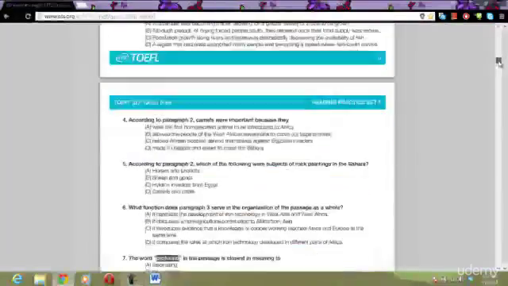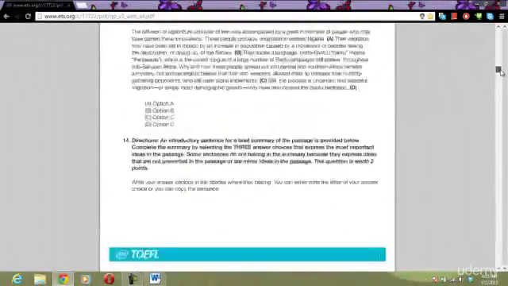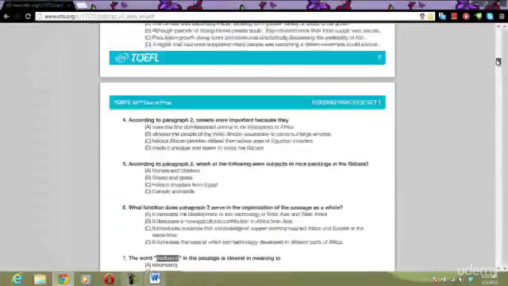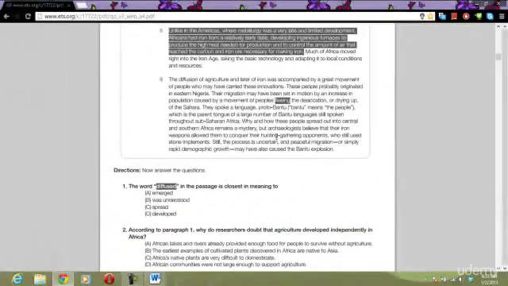And so that sentence is a summary of paragraph 4. And our last answer is going to be F. "Today's Bantu-speaking people are descended from a technologically advanced people who spread throughout Africa." That is a summary, of course, of paragraph number 6, which is where we talked about the language of the Bantu people and their descendants.